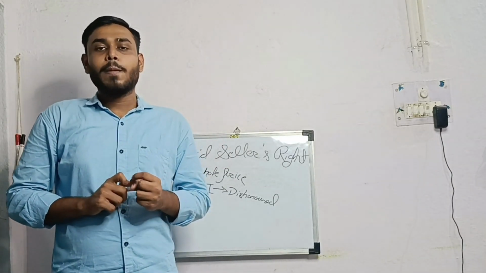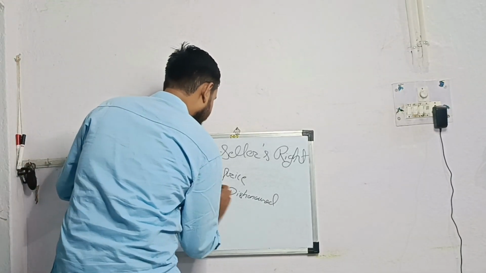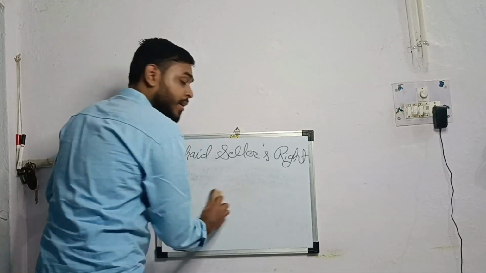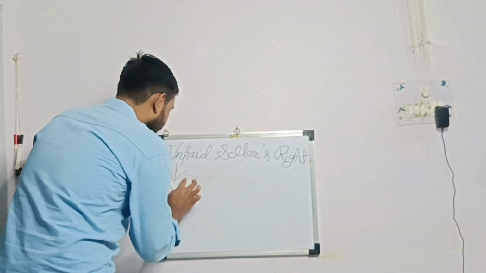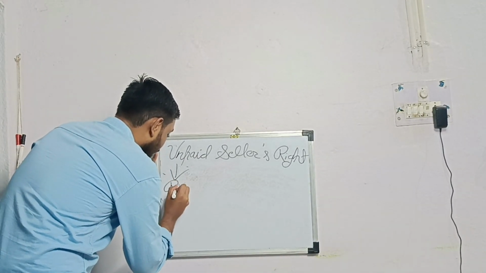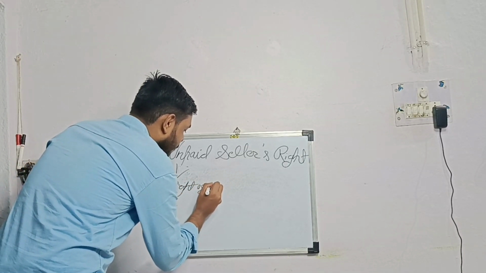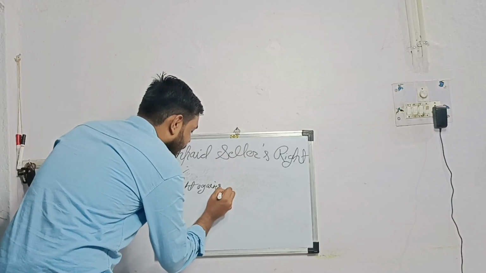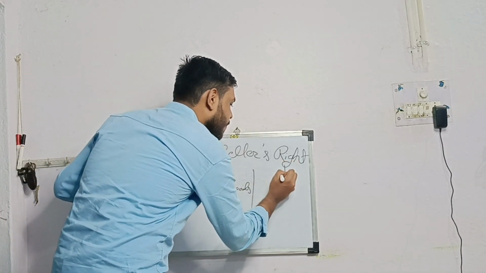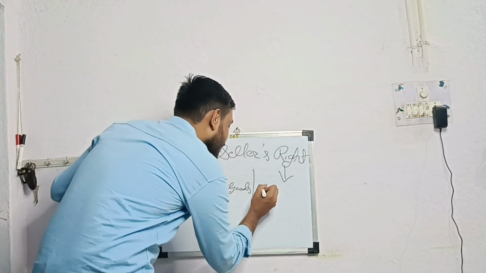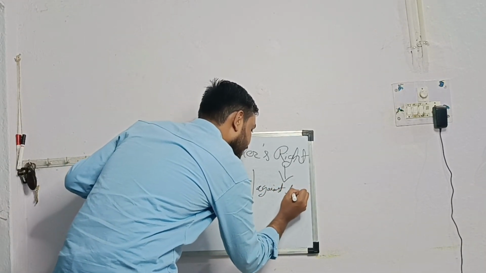Now coming on to the rights of unpaid seller. These rights can be categorized under two subheads. Number one, right of unpaid seller against goods, and number two, the right of unpaid seller against the buyer.